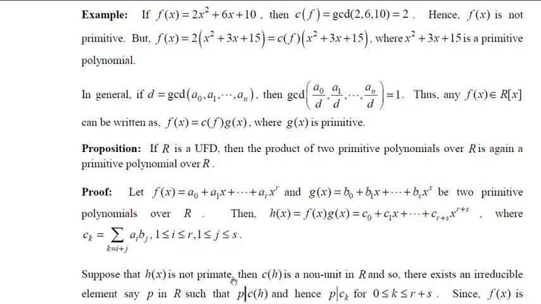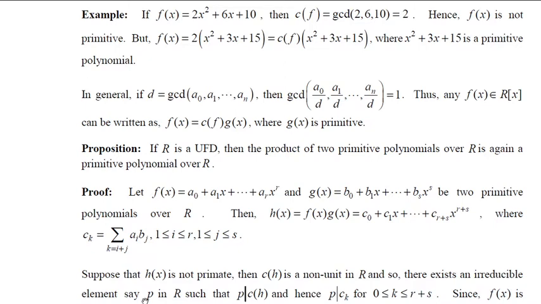Since the content of this polynomial is a non-unit in R, there exists an irreducible element, say p in R, such that p divides the content of h. Because your R is a UFD, a unique factorization domain, if it is a non-unit, then there must exist an irreducible element, because every element can be factored into a product of irreducibles in the case of a UFD.